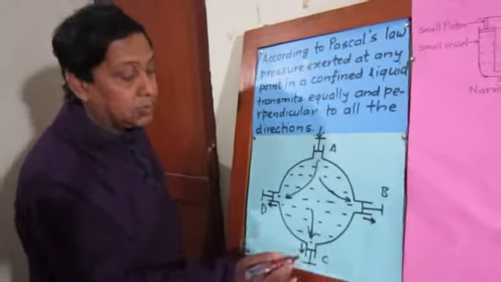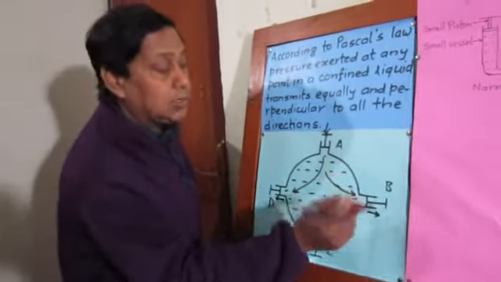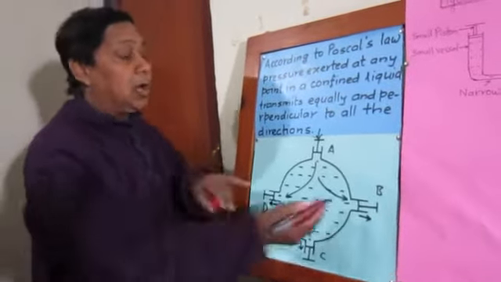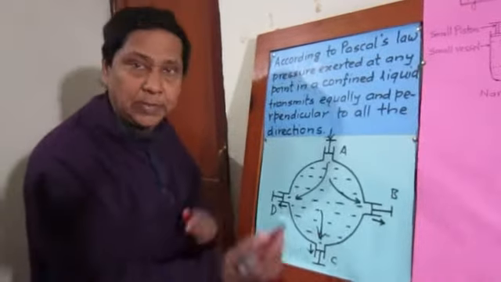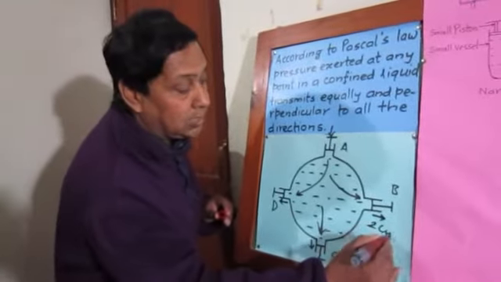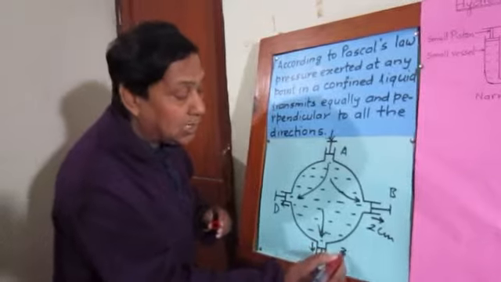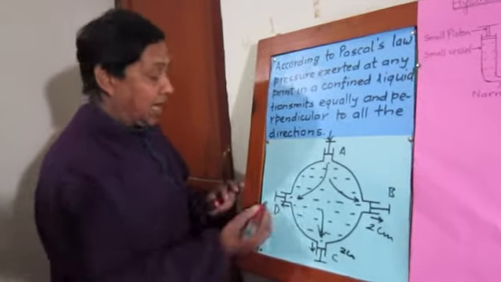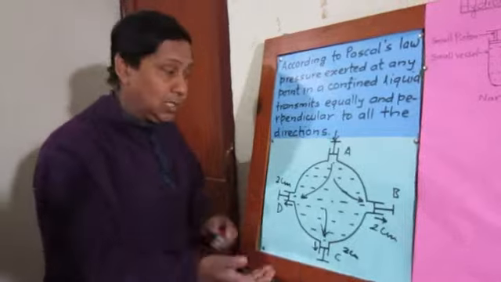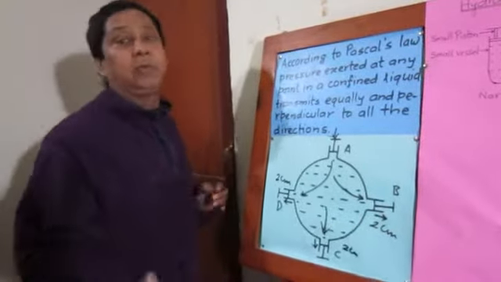All the pistons move from their original positions, and if we measure the distance moved by pistons B, C and D, then what is found? All of them have moved the same distance. If B is moving up to 2 cm from its original position, then C is also found to have moved the same distance, 2 cm, and D is also found to have moved the same distance, 2 cm. What does it mean? It means if they are displaced by the same distance, they are receiving the same pressure.